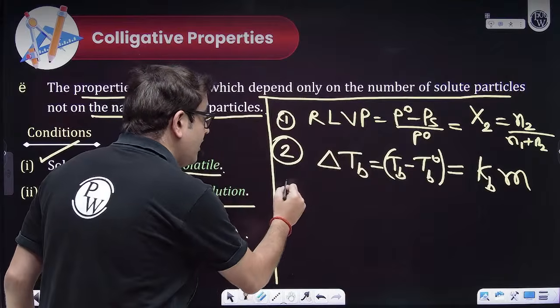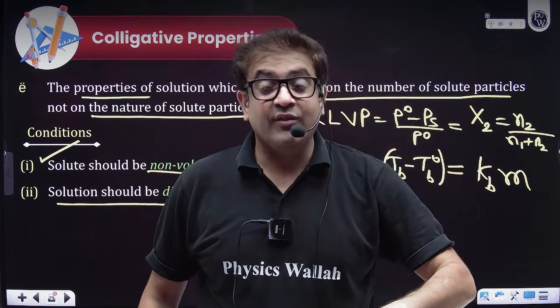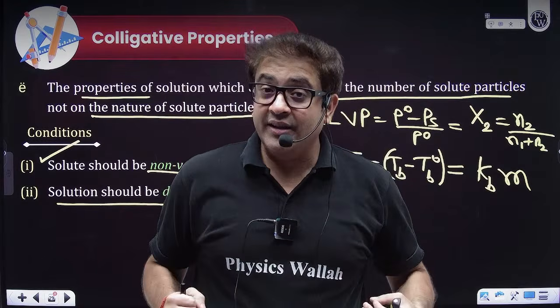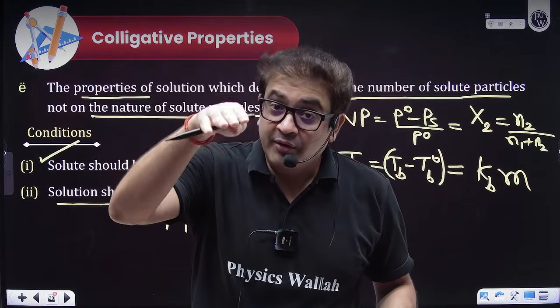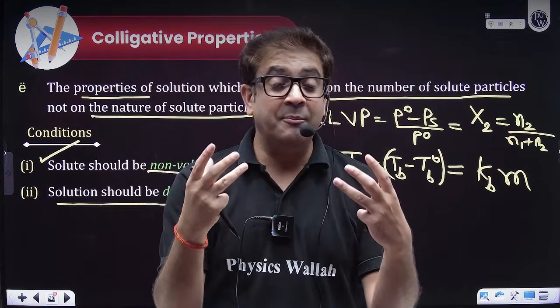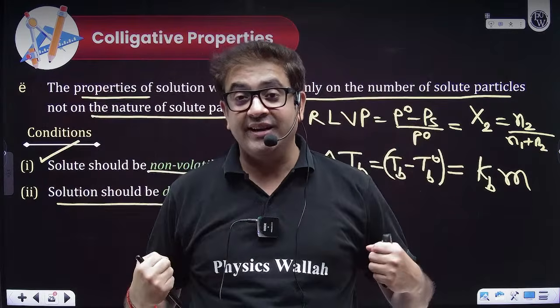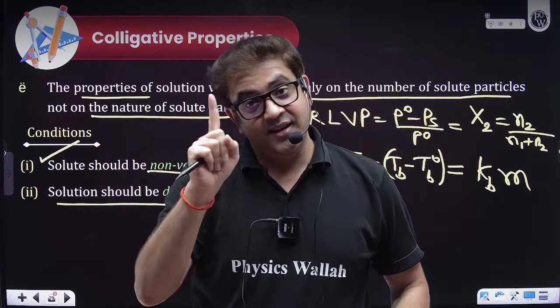Now, similarly, if you add a non-volatile solid solute in a volatile solvent, and you now want to make the solvent solidify, then you have to take out the heat. That means you have to decrease the temperature.